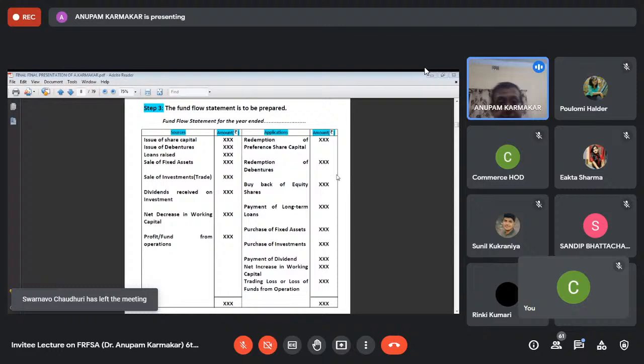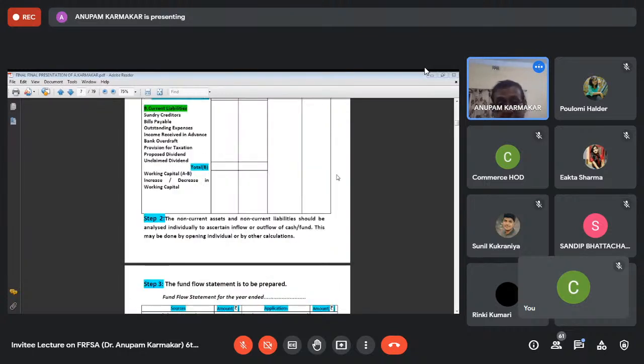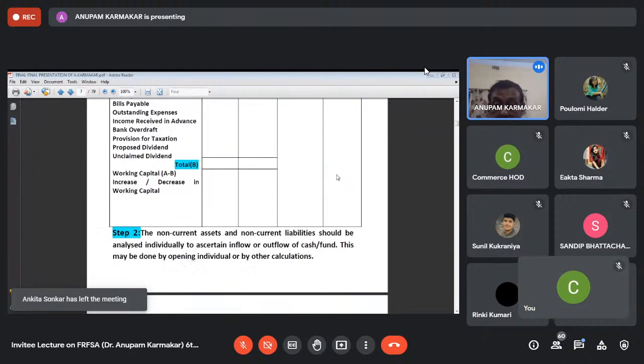Sale of fixed assets, sale of investment are sources. On the right hand side, that is redemption of preferential capital, redemption of debentures, buyback of equity shares. These are the applications of funds. And another thing I must tell you, that in step number 2, at the time of analyzing the non-current assets and non-current liabilities, you have to open one ledger account called adjusted profit and loss account.